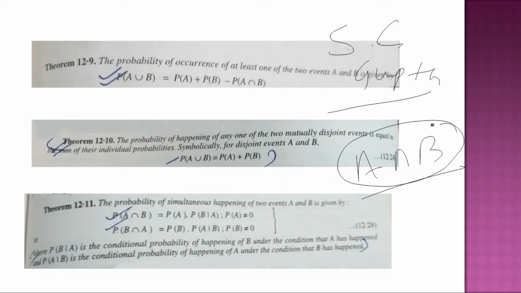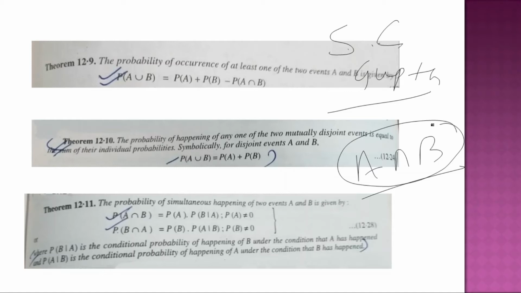That is why the formulas are given. When I say P(B|A), it is the conditional probability of happening of B under the condition of A. Similarly, P(A|B) is the conditional probability of happening of A under the condition that B has happened.